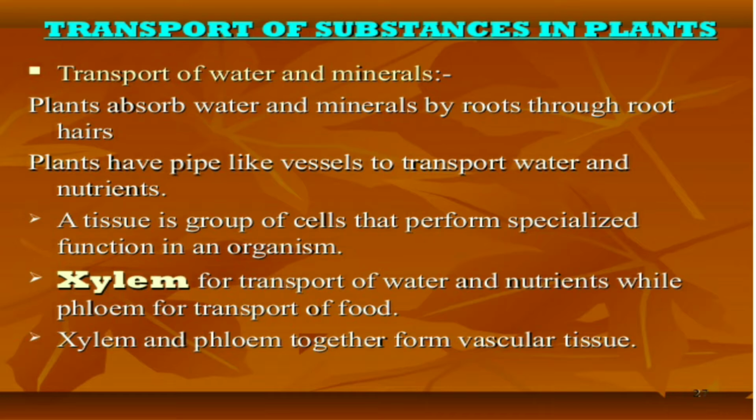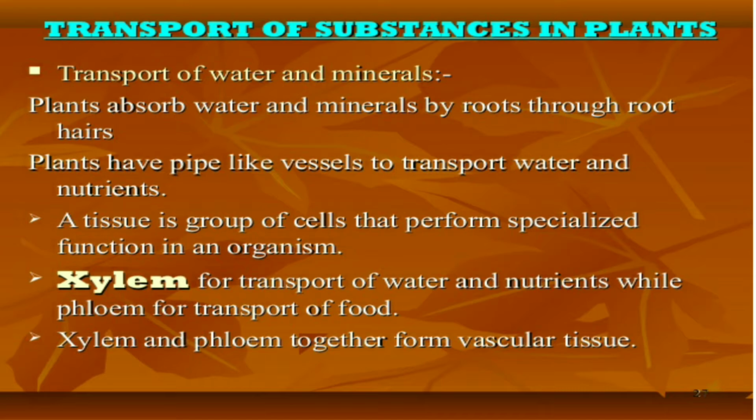And you have to remember that in all the parts of the plant respiration takes place. As you learned in animals, even plants respire, even the roots respire. For respiration, what is needed? Oxygen is needed. So for respiration plants take oxygen.